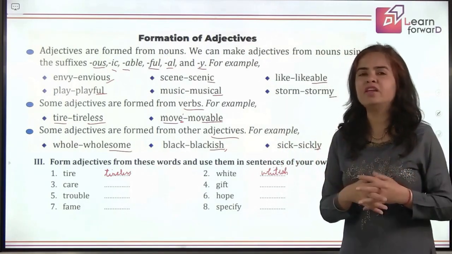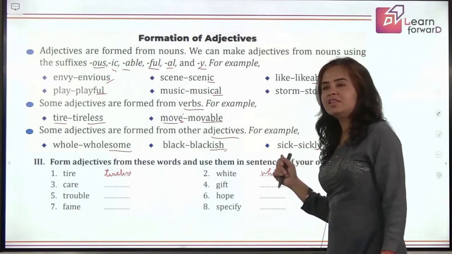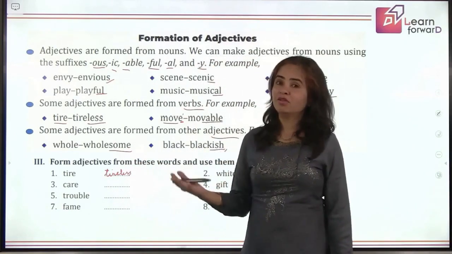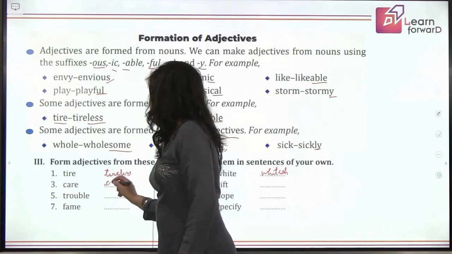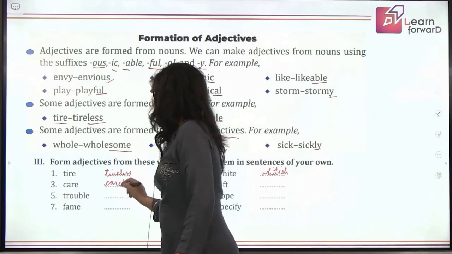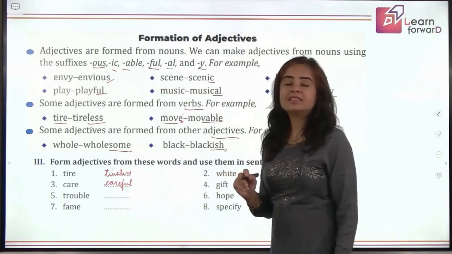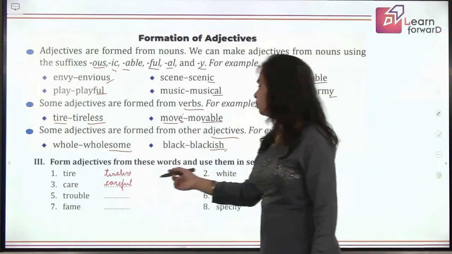Somebody who is very fair, for them we can say she has a whitish complexion. Perfect. Next, care. Care, careful is correct. Yes, you are right. Careless is also correct. Both are correct. Less we have already used. Let us say careful. Yes, my grandmother is very careful. Wow, good. That's a perfect sentence.